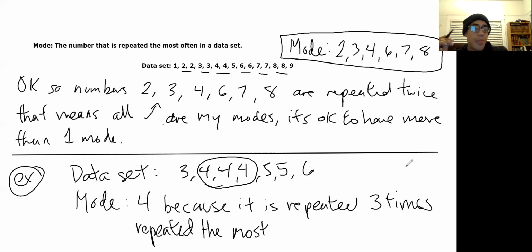An example, the one that I have down here, another example. What if my data set looks different? What if it looks like this?